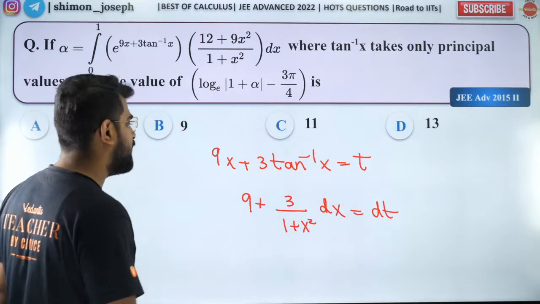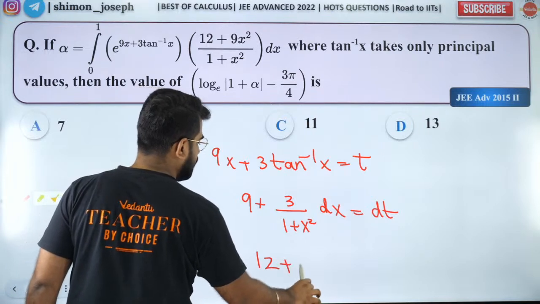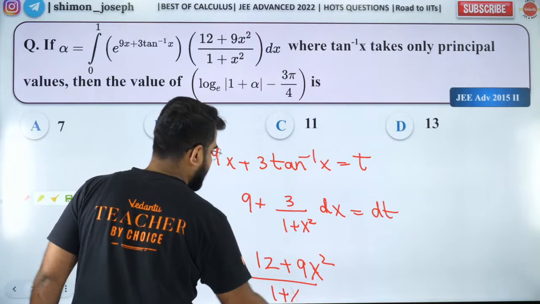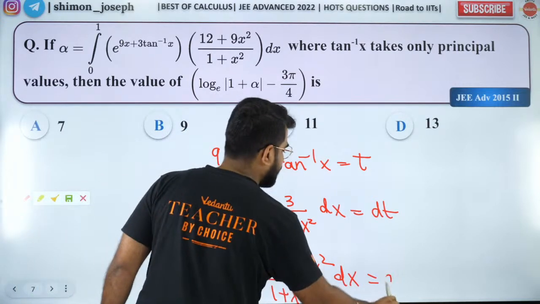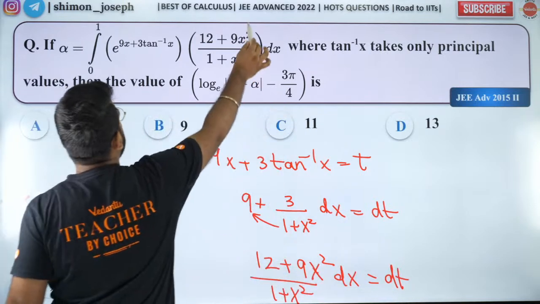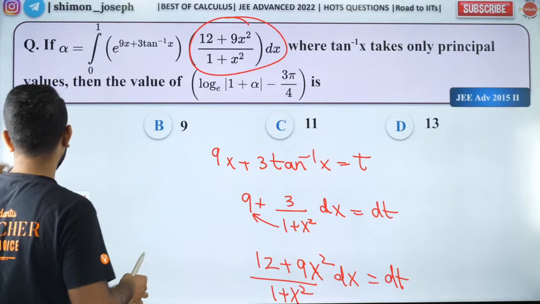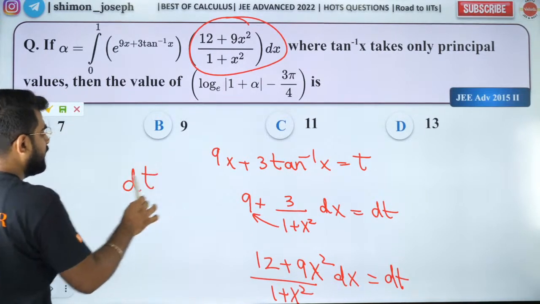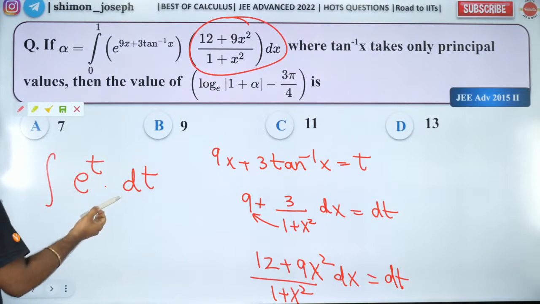Are you all happy with it? So when I simplify it, what will I get? I'll get 12 plus 9x squared by 1 plus x squared dx. When I simplify by taking LCM, that is what I'll get, isn't it? So that is exactly what I have here. So that will become dt. That will become dt. Isn't that right? So it will become integral e power t dt. Look at how easy it became.